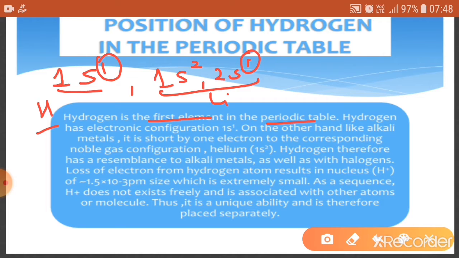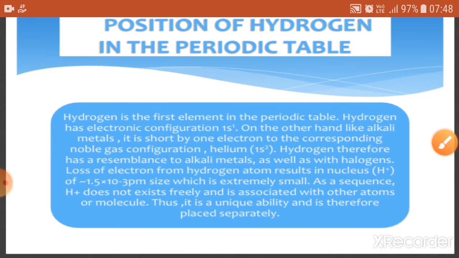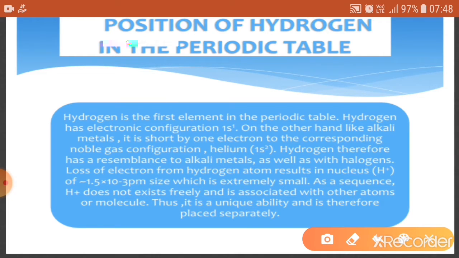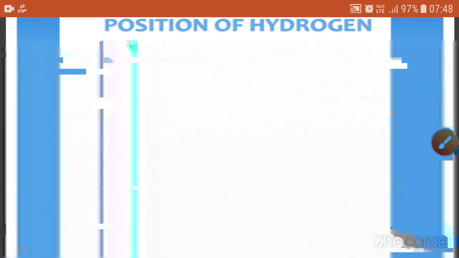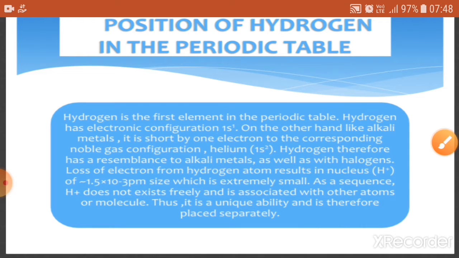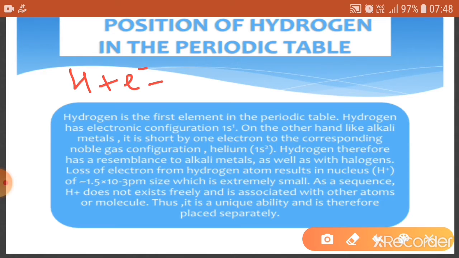Now, in the case of halogens, it also requires one electron to attain the electronic configuration of the nearest noble gas. If hydrogen gains one electron, it will become H negative and gain the electronic configuration of helium. Similarly,